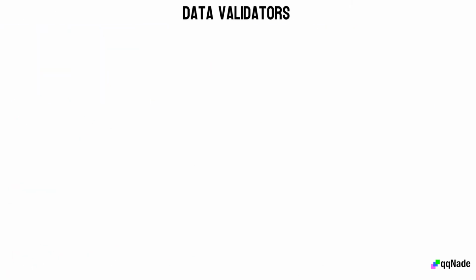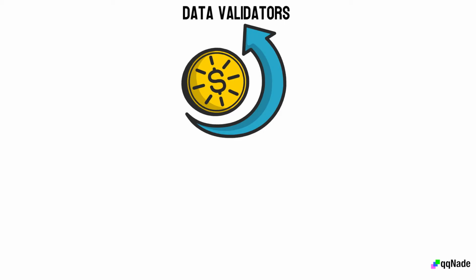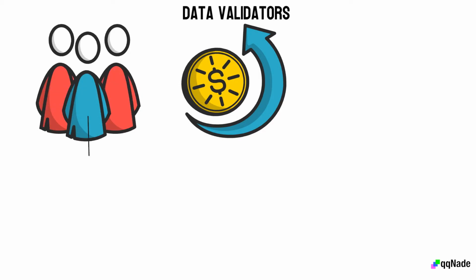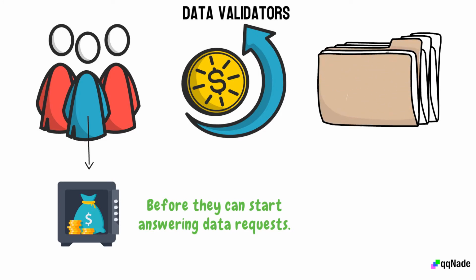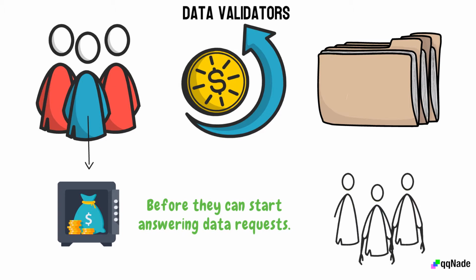Data validators. Data validators earn tokens for contributing to the network by supplying answers to Flux Oracle data requests. Validators need to deposit a certain number of tokens before they can start answering data requests. Validators who provide wrong information could have some of their staked tokens slashed. This discourages inaccurate data reporting and encourages good behavior on the network.